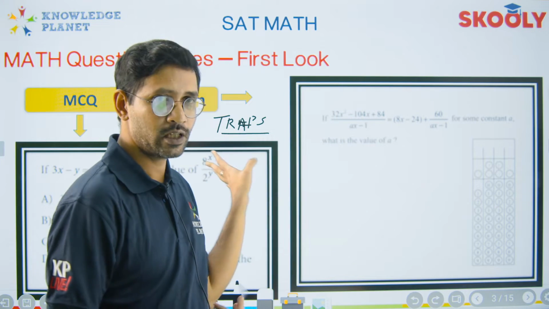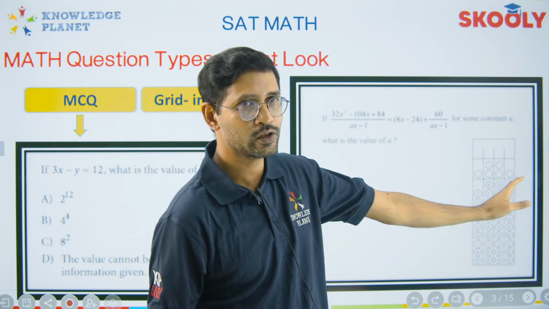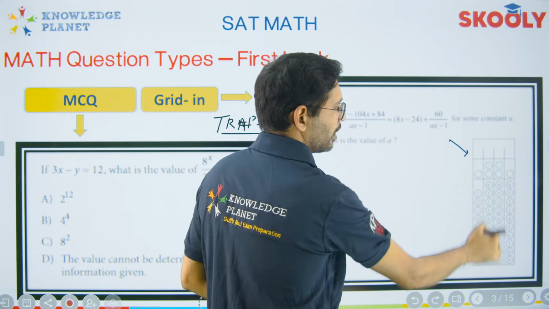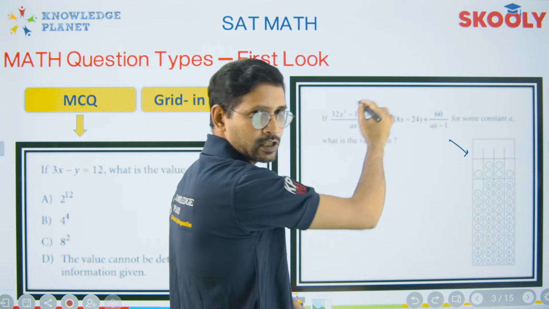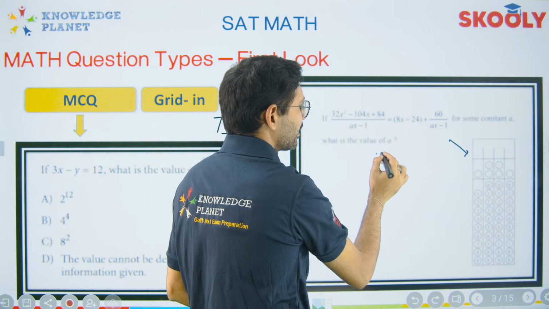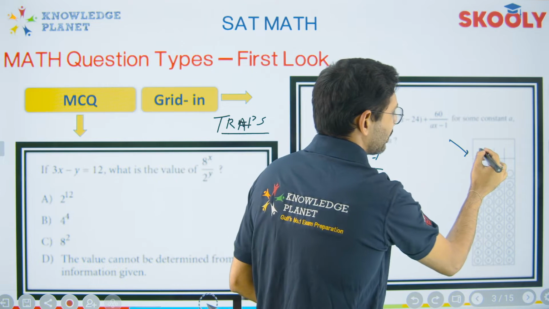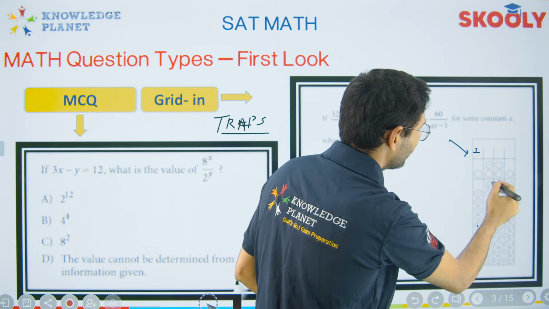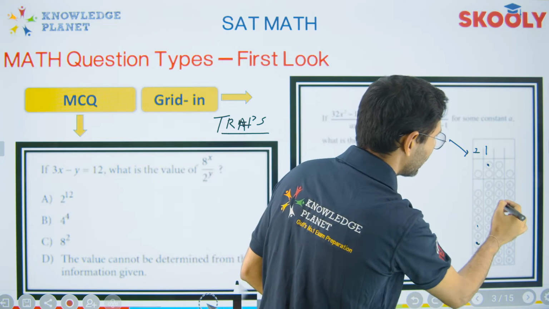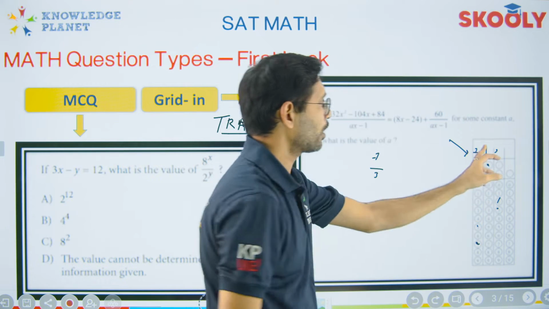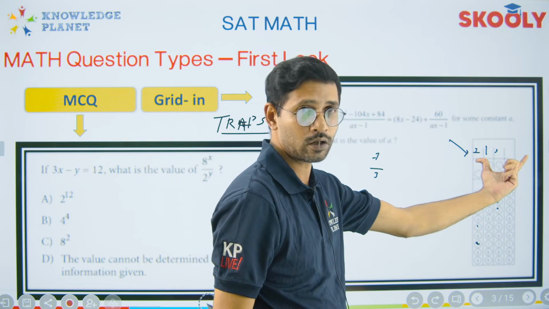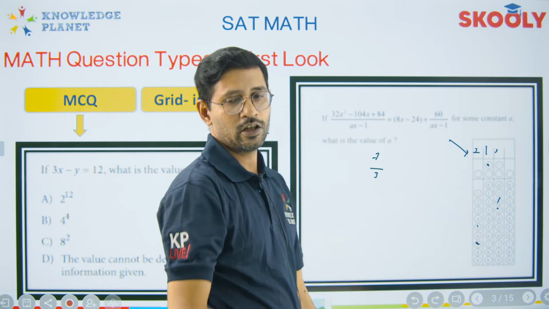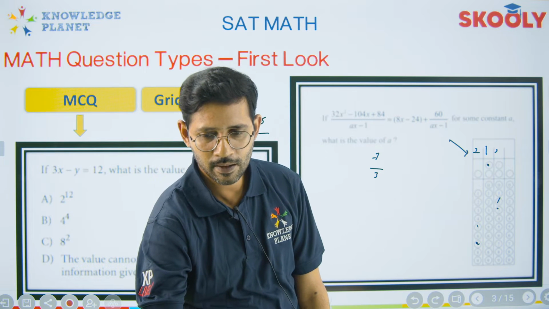So this is what the MCQ looks like, and this is how the grid looks on the left. This is a whole question. This grid part would be in your answer sheet, and let's say I have solved this question and got my answer as 7/3. I'll mark 7 here and circle it. Then there is this divide symbol, then this is 3, and I'll write 3 here. Whatever you do in the first 4 blocks, that is something you need to bubble. That's a bubble, and you just need to fill it, and that is how you could easily manage.